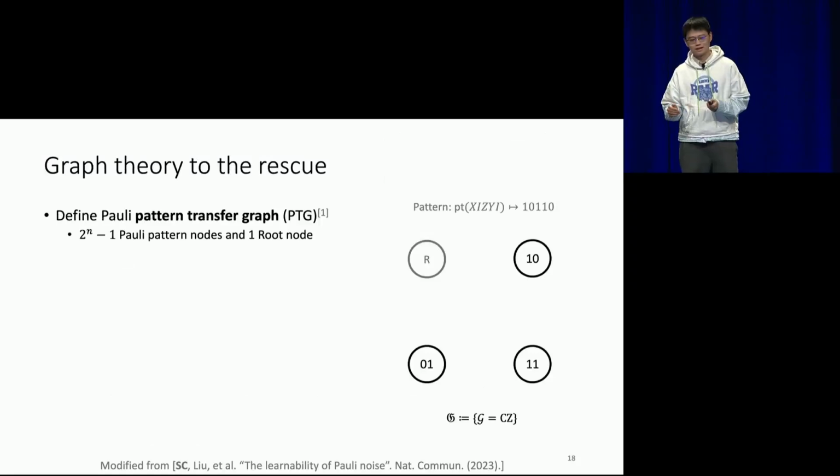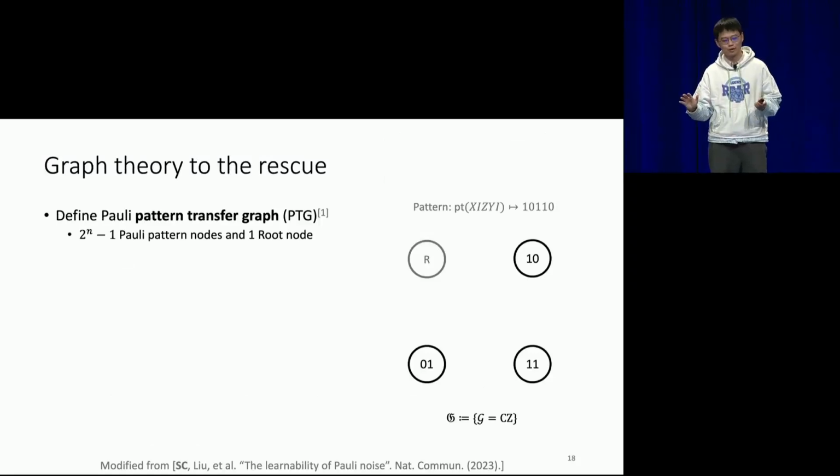So the method we use to do that is some graph theory. We'll put all the parameters on a graph. This part is actually slightly modified from earlier work I have with Yunchao Liu and other collaborators. We'll define a graph called the pattern transfer graph. This graph will have 2^n-1 nodes denoting a Pauli pattern, which is basically a non-zero n-bit string. And we have an additional node called the root node.